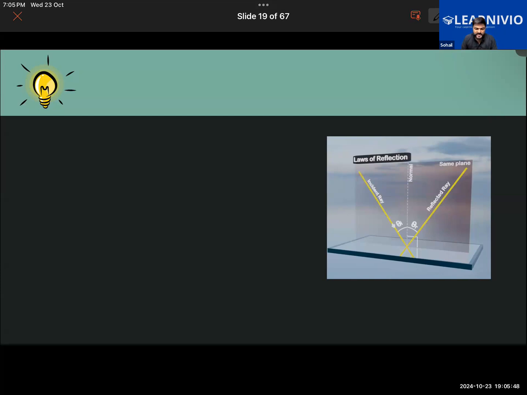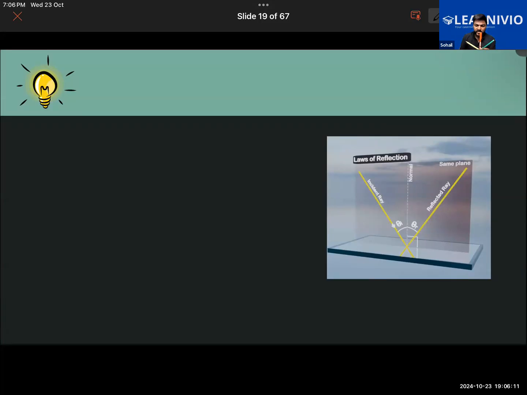Getting it? No? So you can understand it like this. Say that this is the angle of incidence, for example. This is the angle of reflection, and there is the normal.